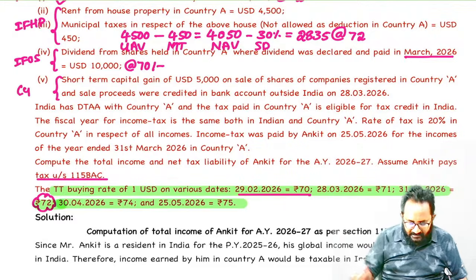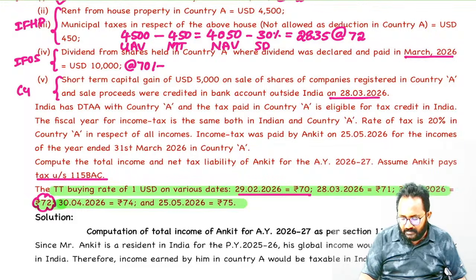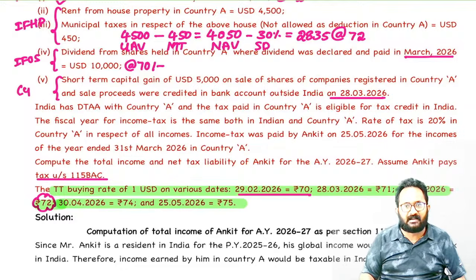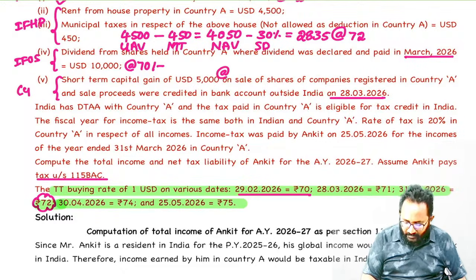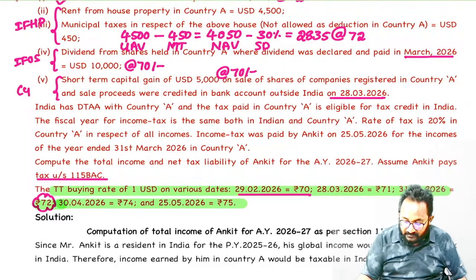It is taxed under which head? Capital gain head. Yes, it is taxed under capital gain. Transfer done in which month? March month. March, immediately preceding month is February. Here you have to convert this 5,000 also by using what? 70. Here a twist is there.